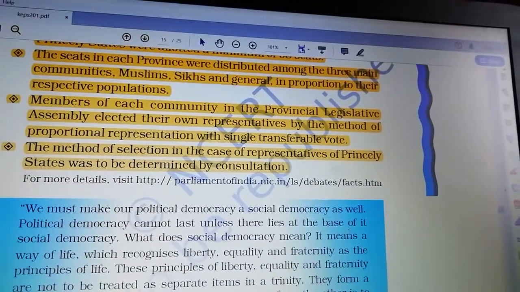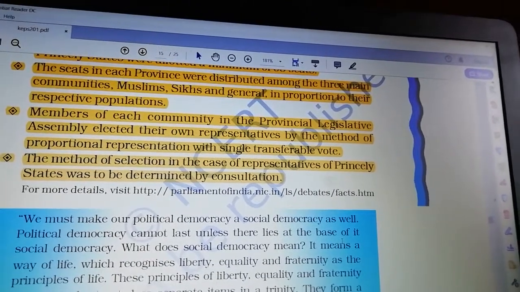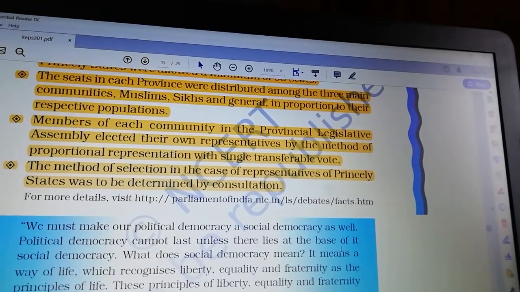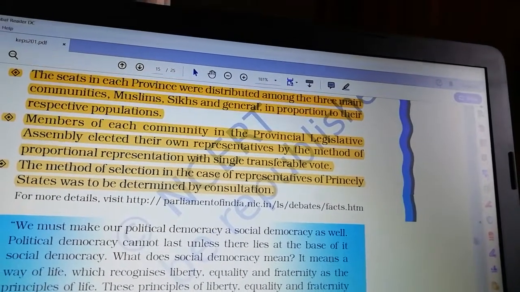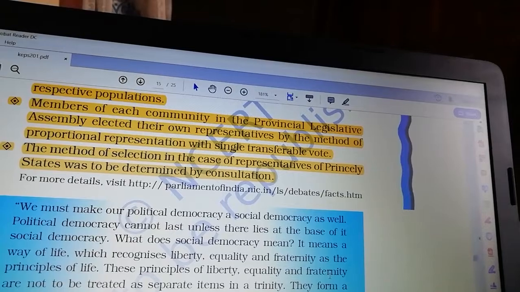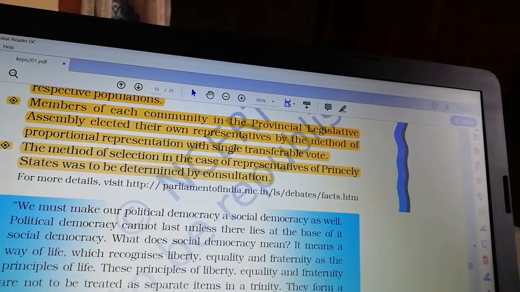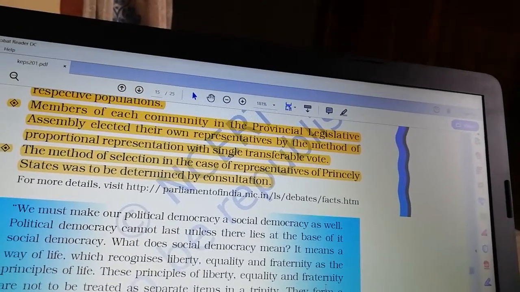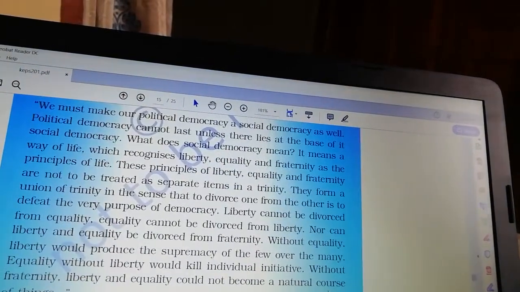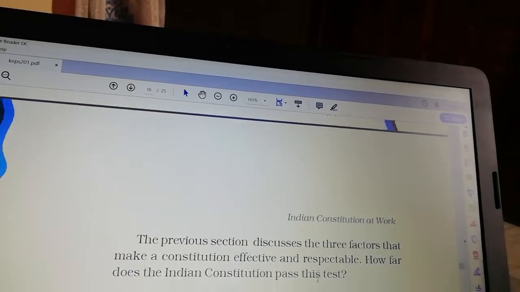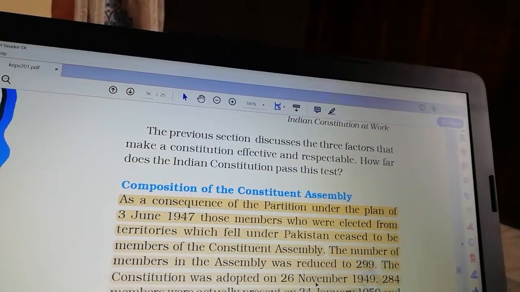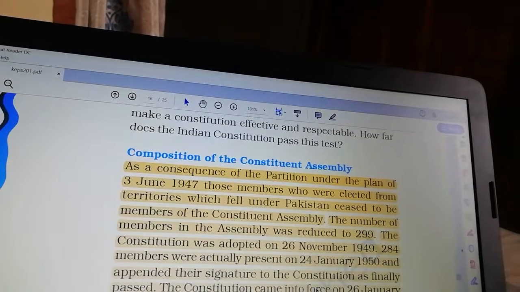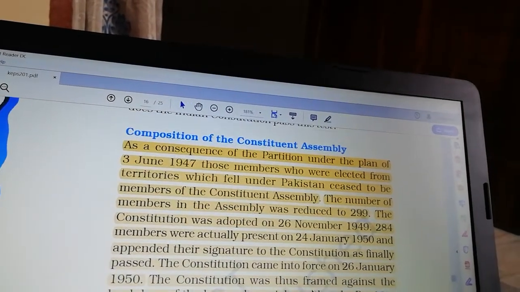We can discuss this single transferable vote and proportional representation in further chapters. The method of selection in the case of representatives of princely states was to be determined by consultation. You can see the composition of the Constituent Assembly.